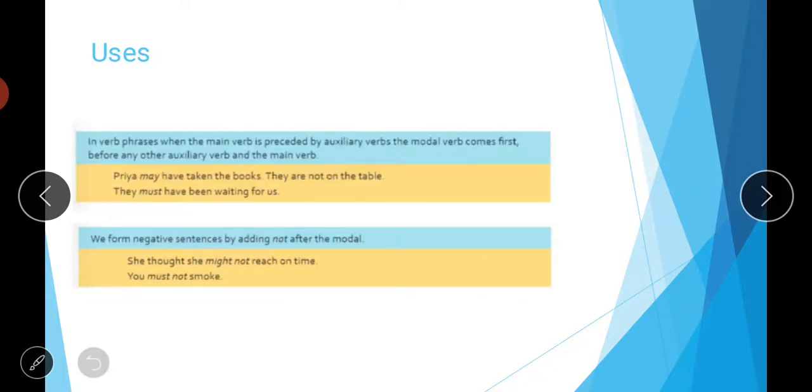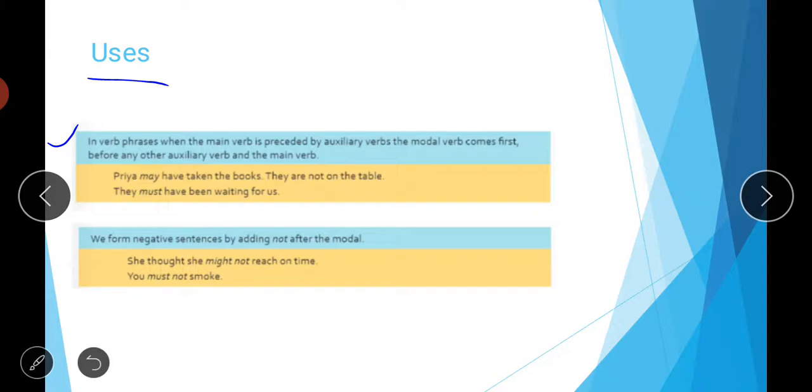Then next is now uses. The next topic is uses, and what kind of uses means where you have to use a modal in the sentence. So it means the correct position of the modal we are talking about and how you can use it. So let us see the rules one by one. First is in verb phrases, when the main verb is preceded by an auxiliary verb, the modal verb comes first before any other auxiliary verb and the main verb.